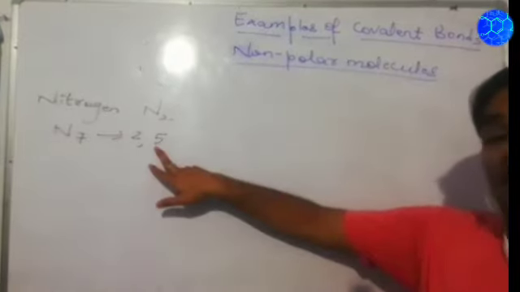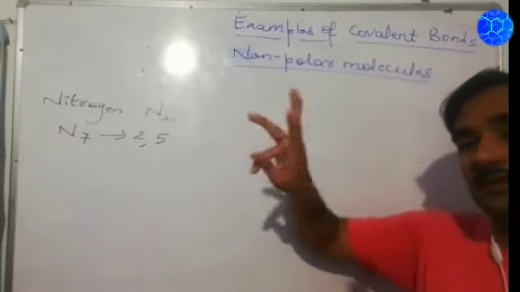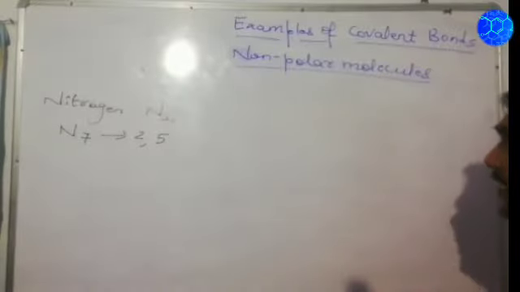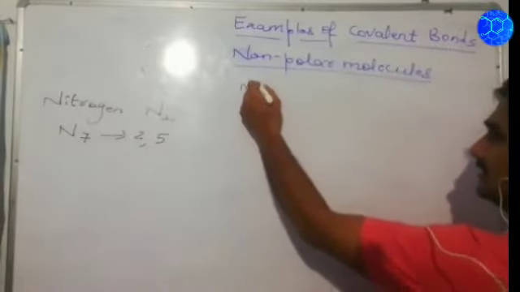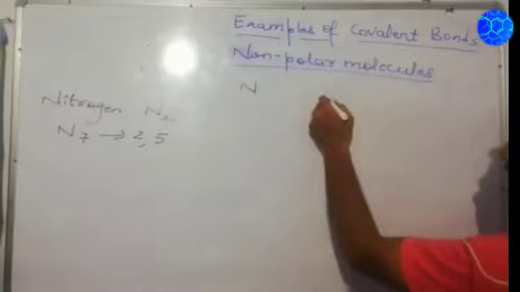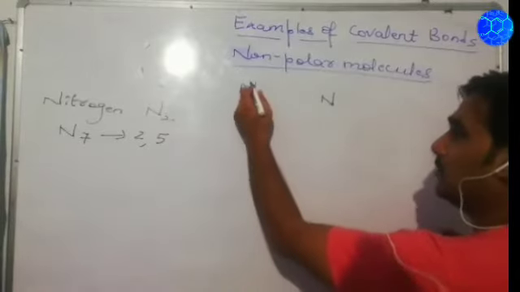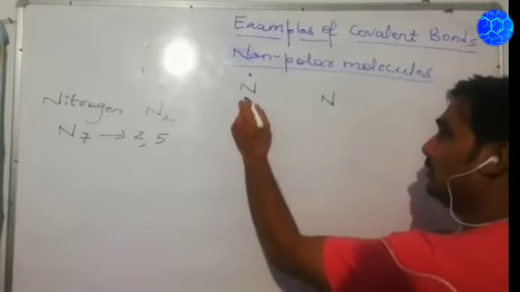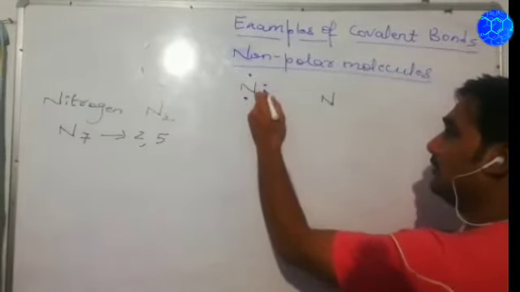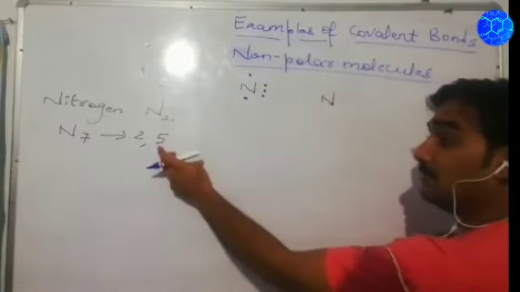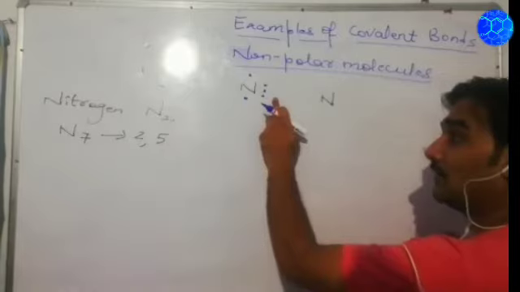So an atom of nitrogen requires 3 more electrons to become stable. Now how can we represent it? We have taken 2 atoms of nitrogen. Each has 5 electrons in the outermost shell. So how will it be represented? 1, 2, 3, 4 and 5. So this nitrogen atom has 5 electrons represented.